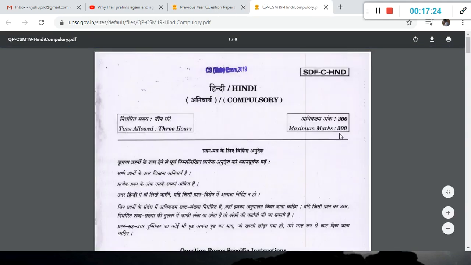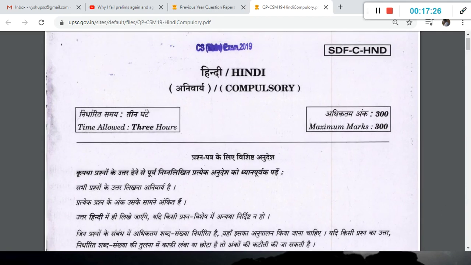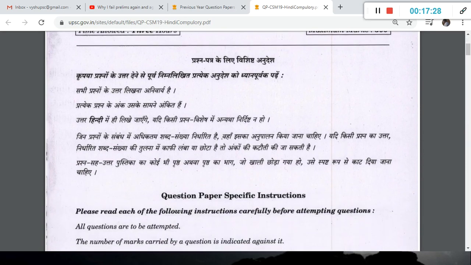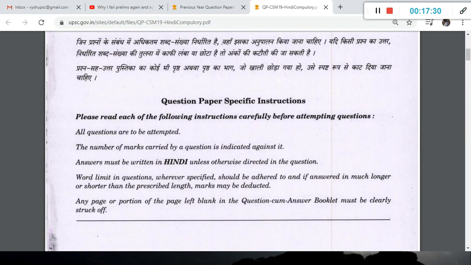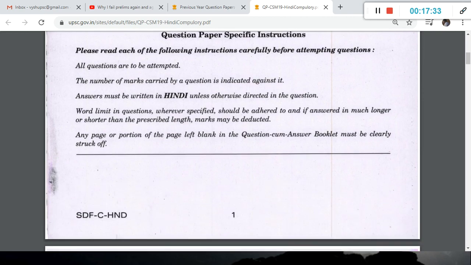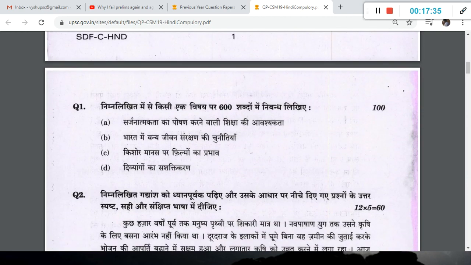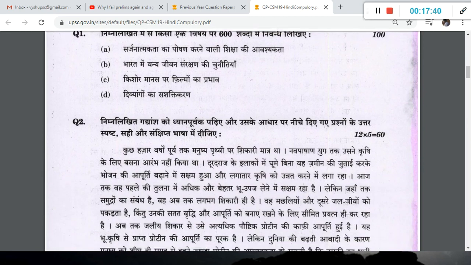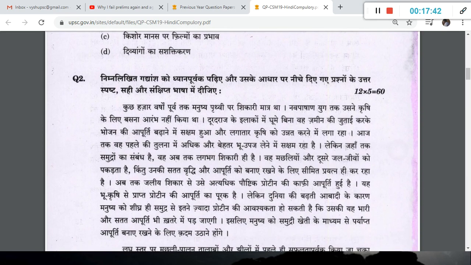Now Hindi compulsory 2019, see, same as what I showed you for 2017 and 16. See the pattern and see the instructions. It's in Hindi, the instructions there, English, it's exactly the same. Nothing has changed in the last 3-4 years. If you go down, see, 600 word essay, 100 marks, same thing. Then a passage is given, 12 into 5, 60 marks.